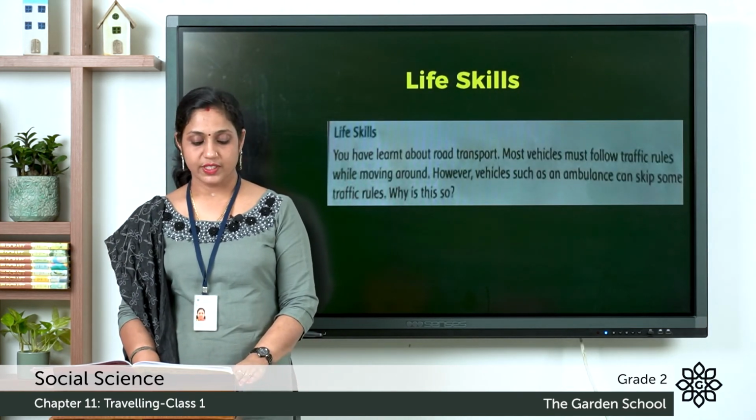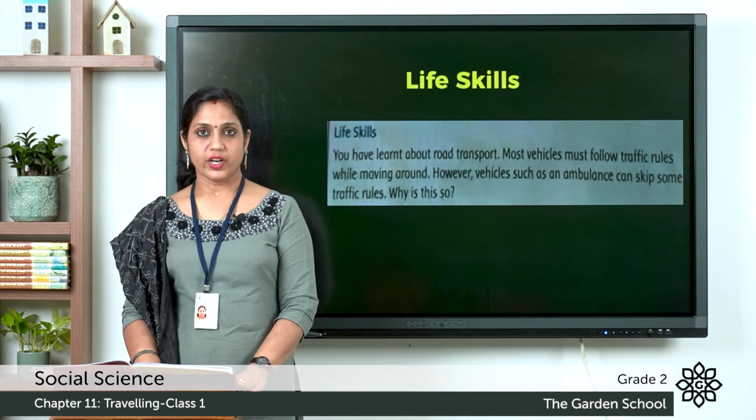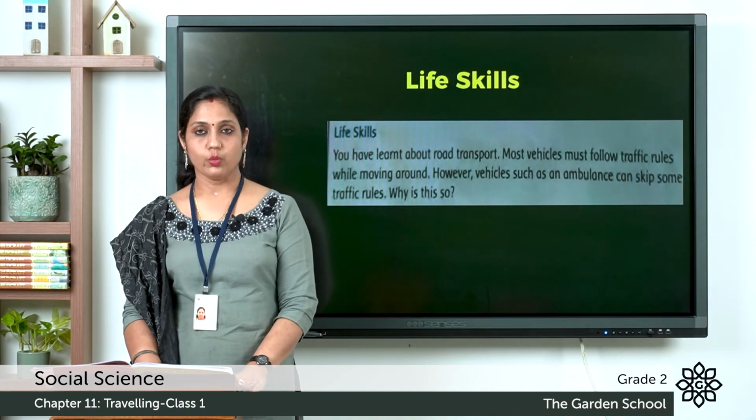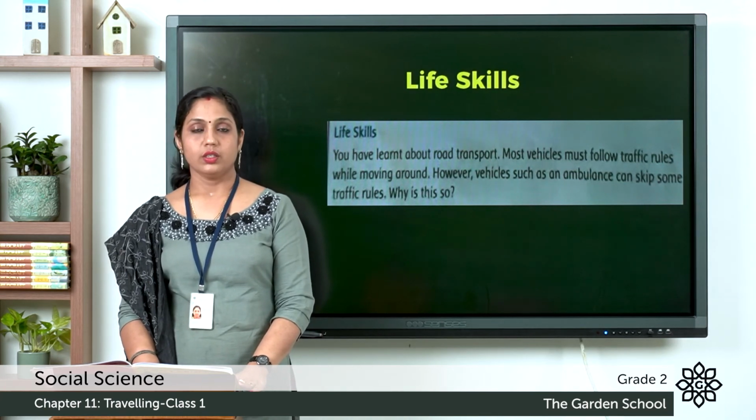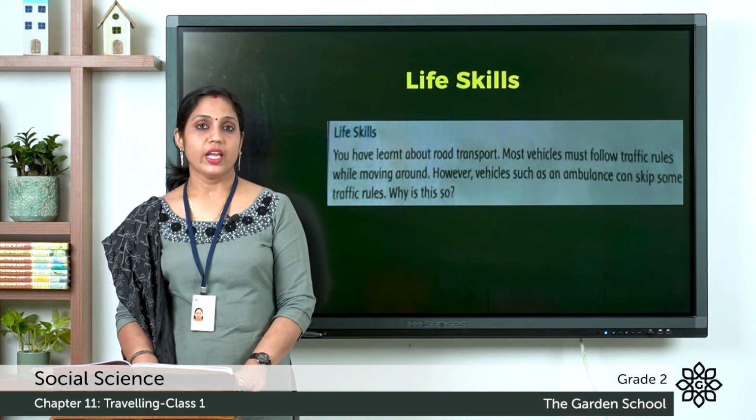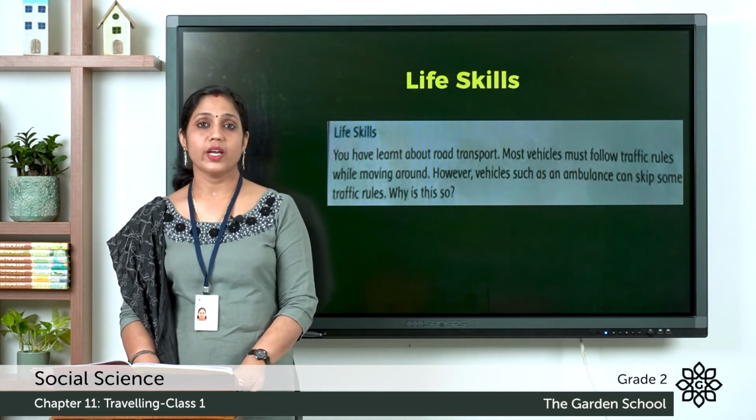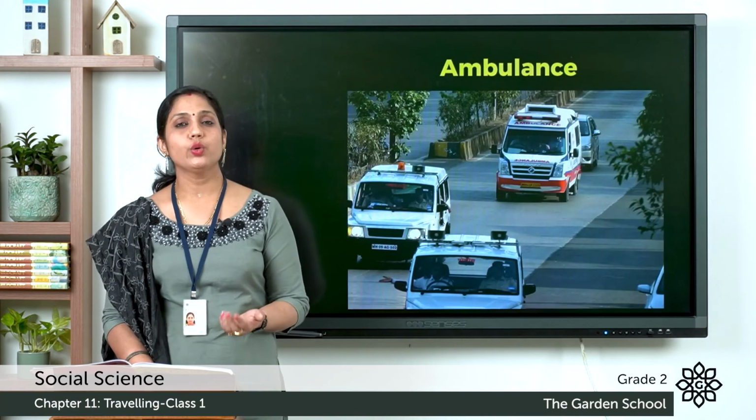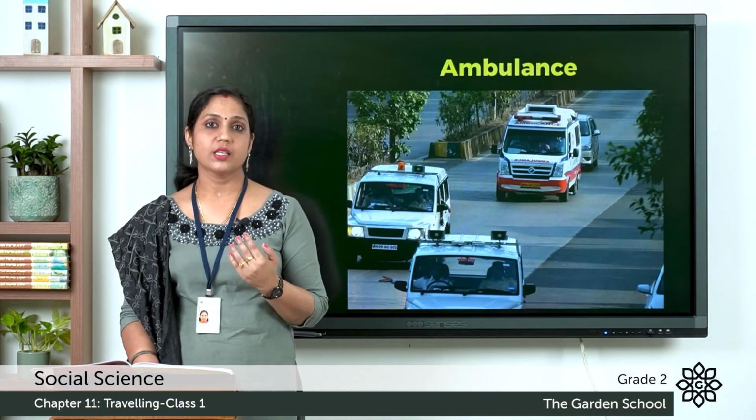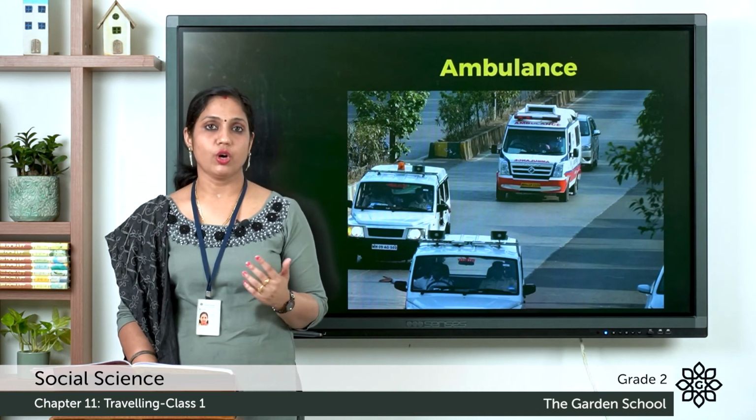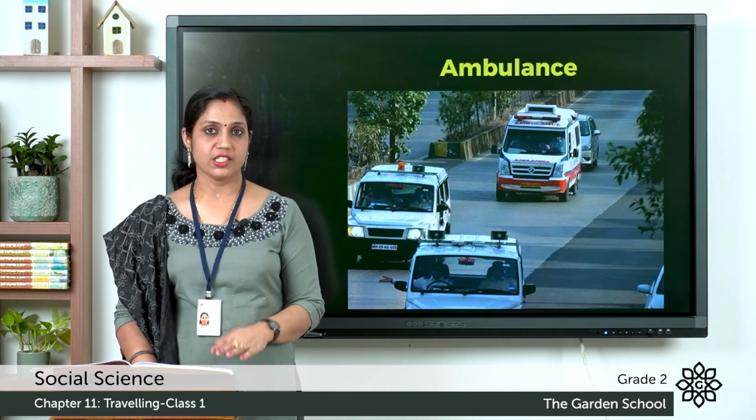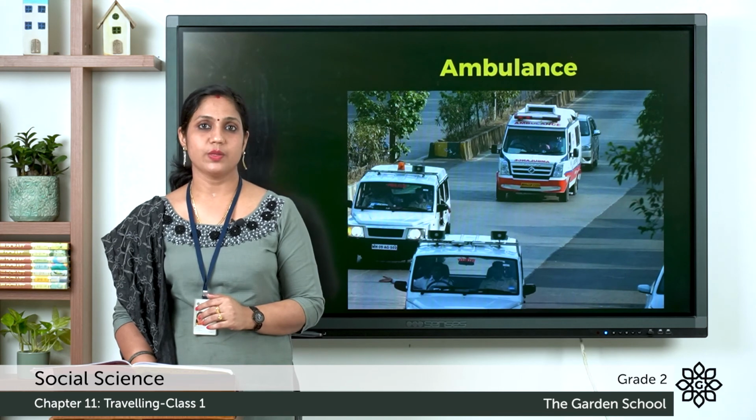The next one we have the life skills. You have learnt about road transport. Most vehicles must follow traffic rules while moving around. However, vehicles such as an ambulance can skip some traffic rules. Why is this so? So when we are moving on the road, we have to obey some traffic rules. But you might have noticed an ambulance skipping some traffic rules. And do you know why it is? Ambulance takes sick people who need urgent attention of doctors and nurses. So they can skip traffic rules to reach the hospitals fast. So this is the reason why ambulance skips traffic rules.